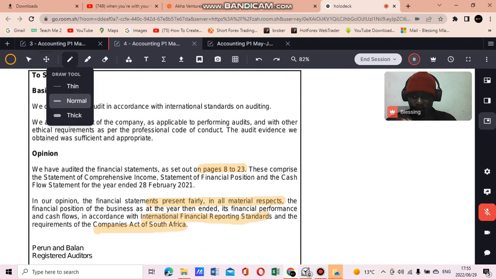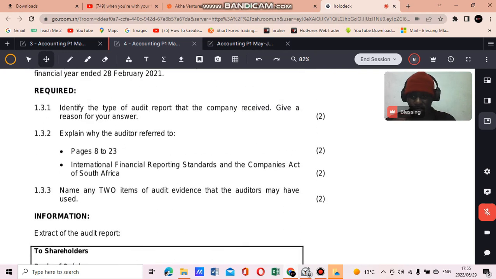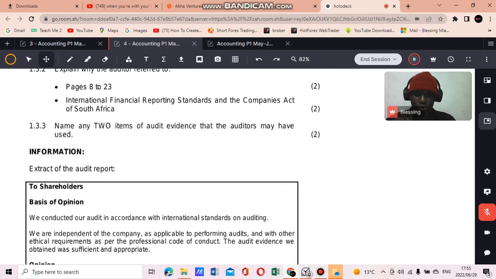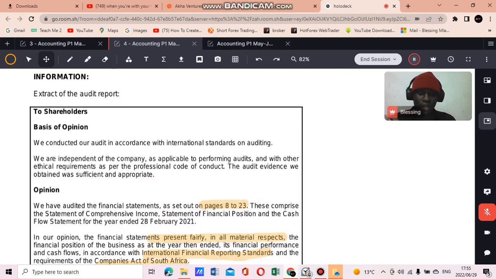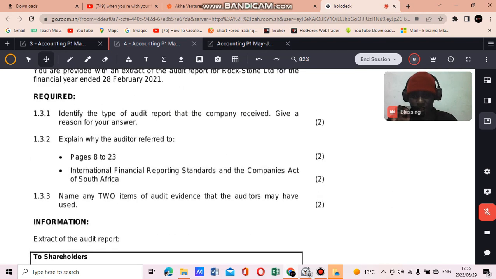So shareholders, what they do is, let's just answer the questions and then I'll explain the audit report after. So they say identify the type of audit report. So this is an unqualified. Why? Because if these financial statements are fairly presented according to IFRS and there are no errors, there's nothing, that means it's an unqualified audit report. So in this case, we'll have an unqualified audit report. They said provide a reason for your answer.